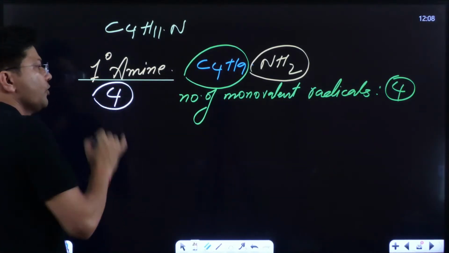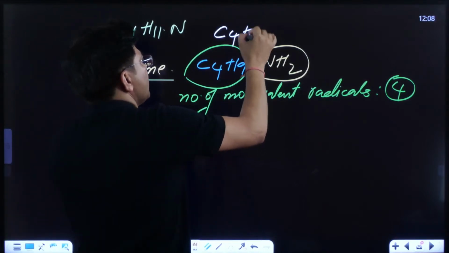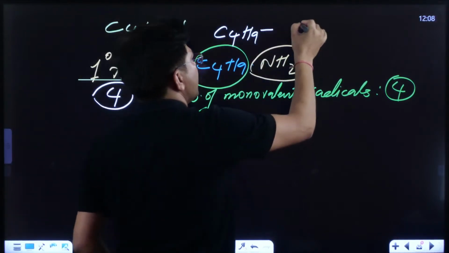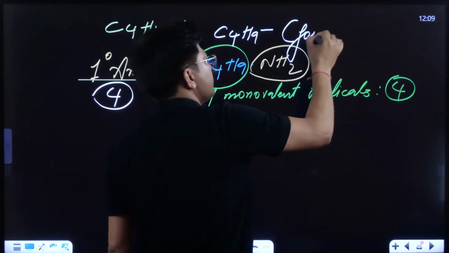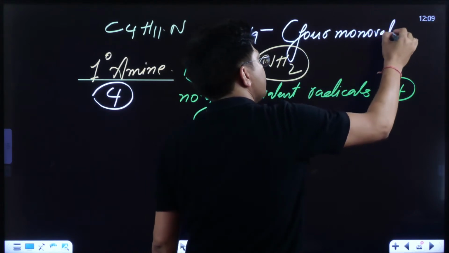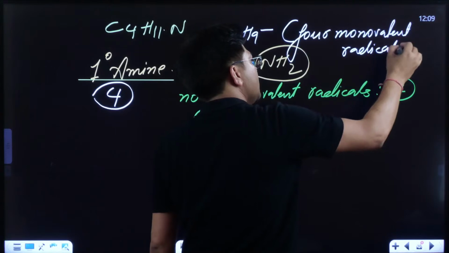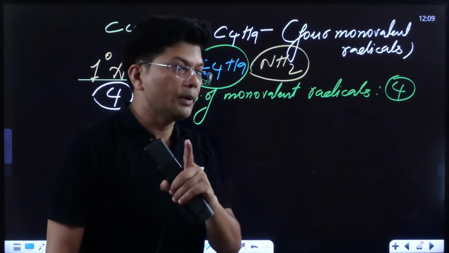Do let me know first of all that C4H9 forms 4 monovalent radicals. This I have told you. Do you remember, kids? Do let me know. Do you remember this thing?